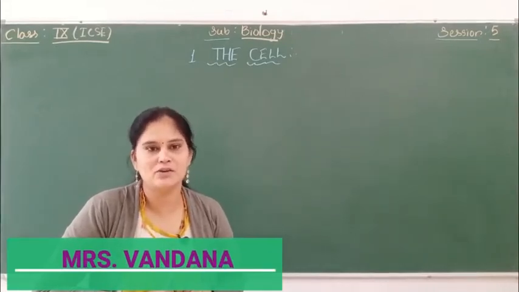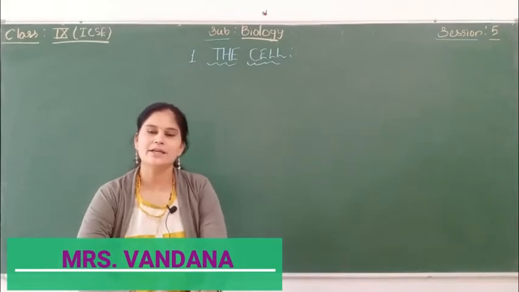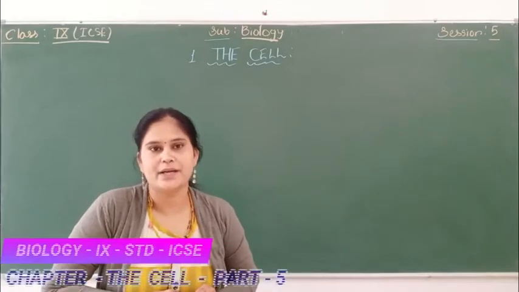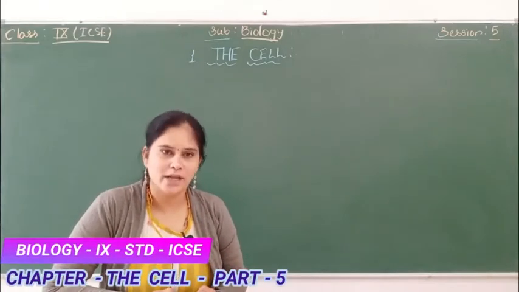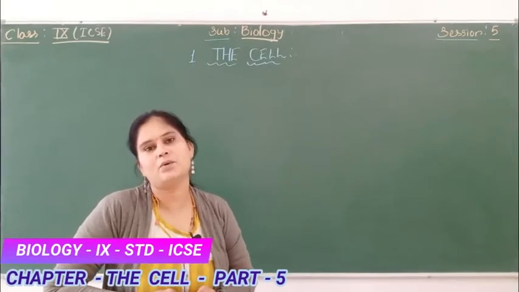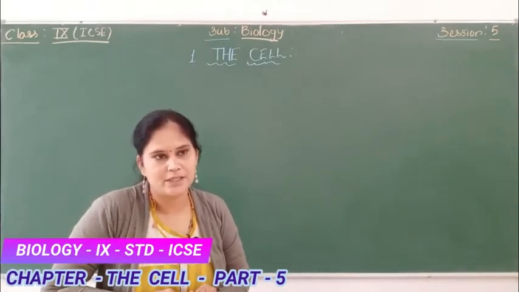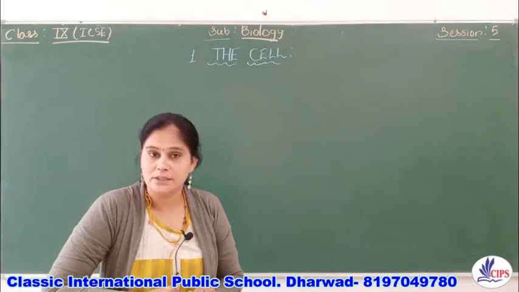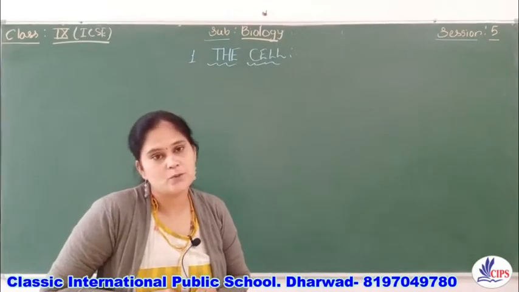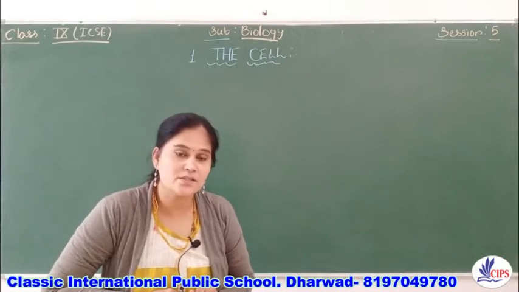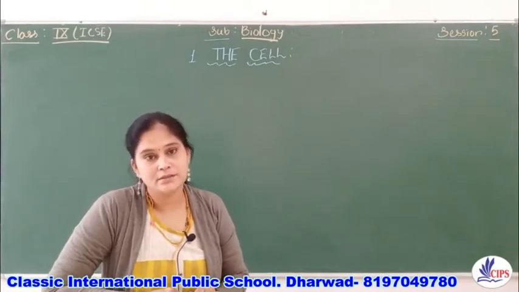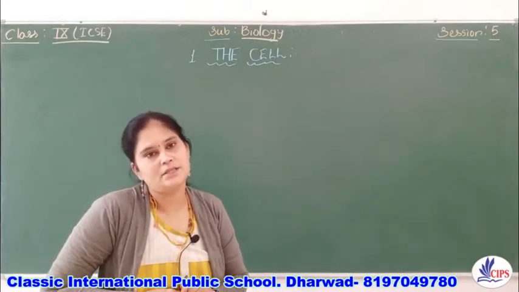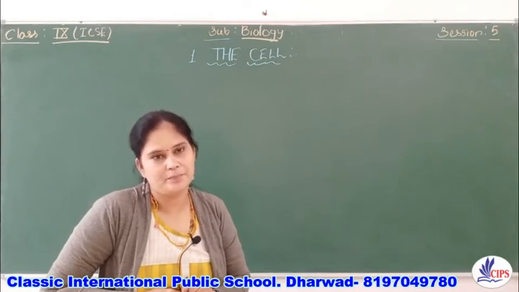9 ICSE biology classes. So children, in our previous class we studied about the cell, right? We studied the cell organelles, and we also studied the plant cell and the animal cell. We already discussed cell organelles like endoplasmic reticulum, ribosome, lysosome, nucleus, vacuoles, then the chloroplast. All these are cell organelles which are present in the animal cell as well as in the plant cell.